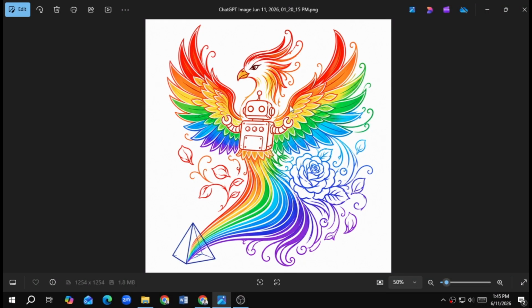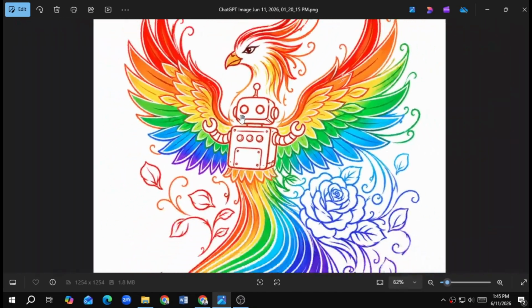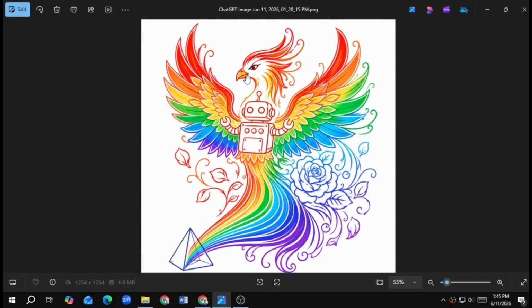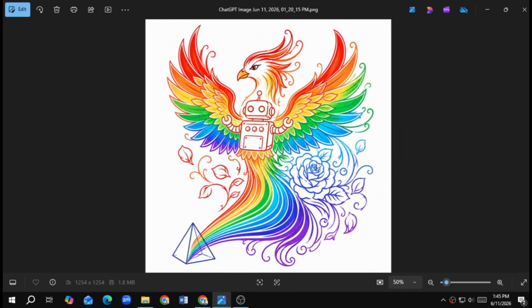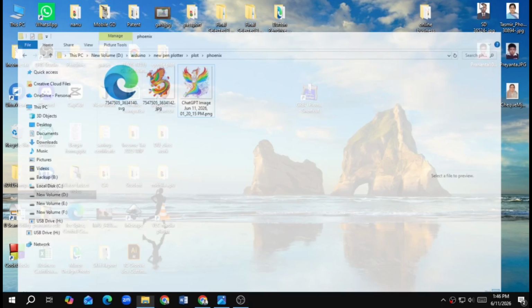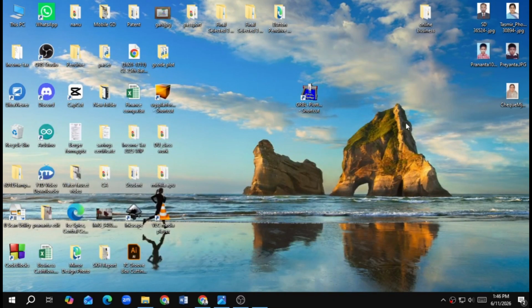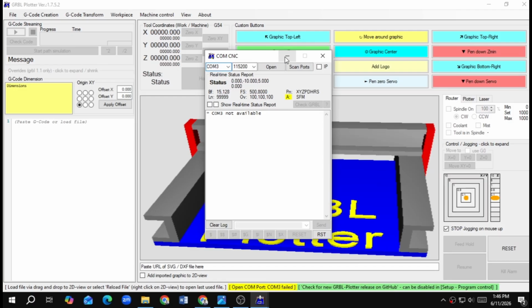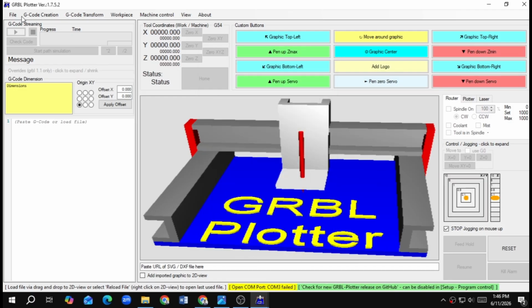Now, to plot an image using the multicolor pen plotter, suppose I want to plot this image. This image is AI generated and I want to plot this. So what I need to do is first open Garble plotter. First we need to set the tool table. What colors we need to plot this image, we need to set the tools.